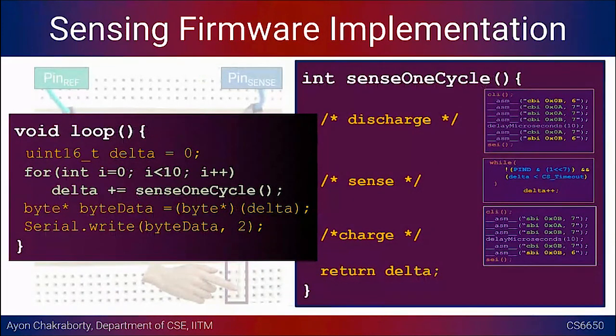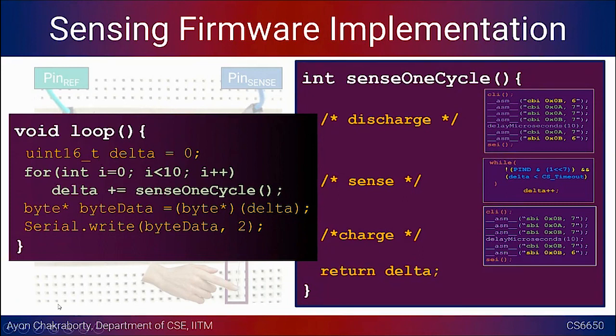Instead of having just one delta and reporting it back, I was having a loop where I was adding these values of the deltas, in a loop of size 10. This cumulative value of the delta was what was being exported. This is some variation of a filter where some noise could be taken care of.